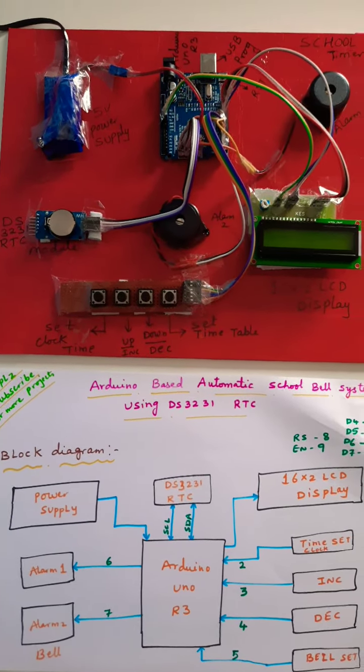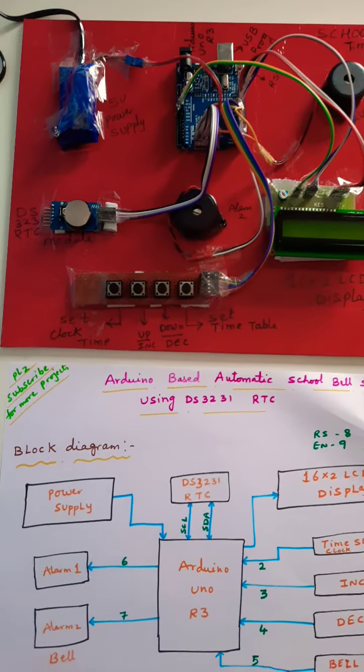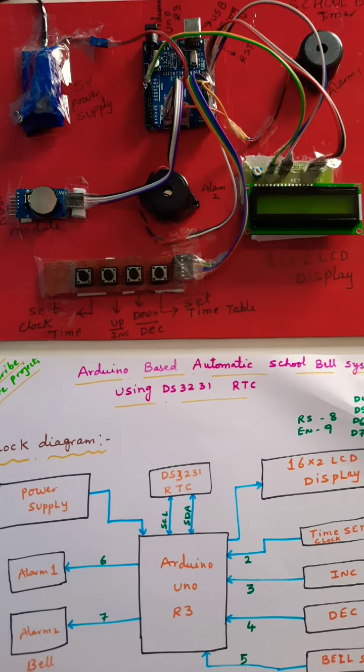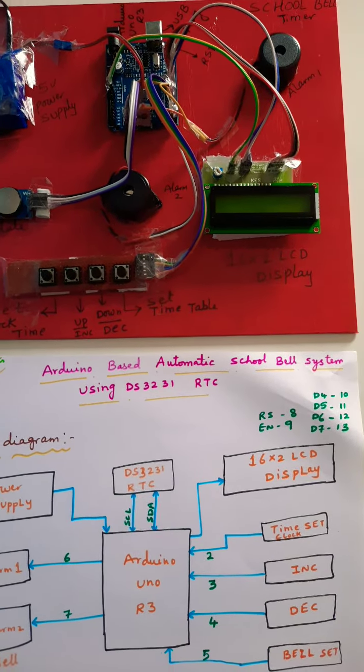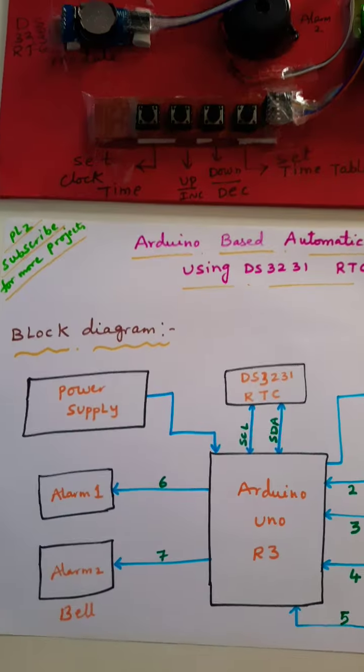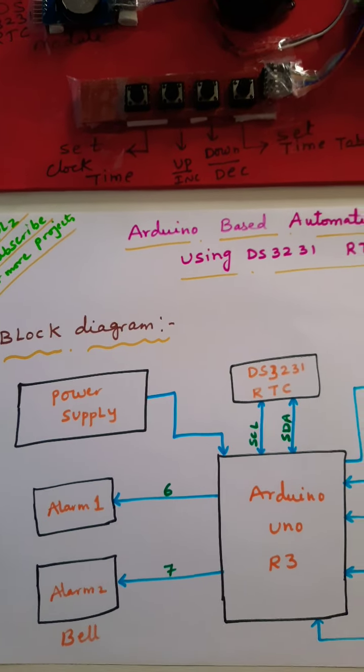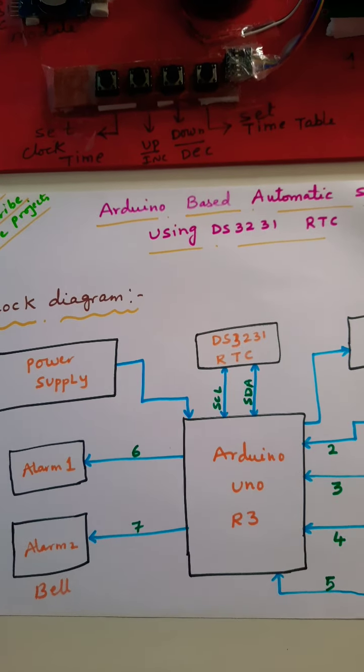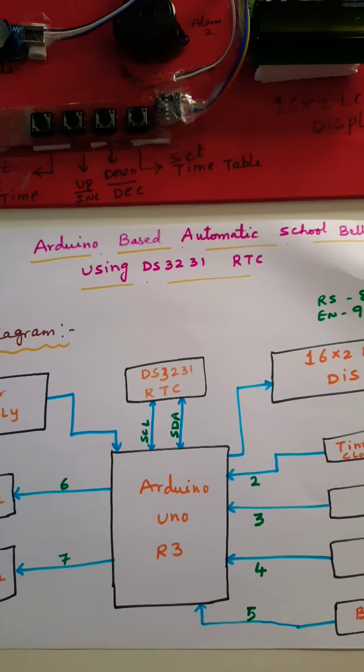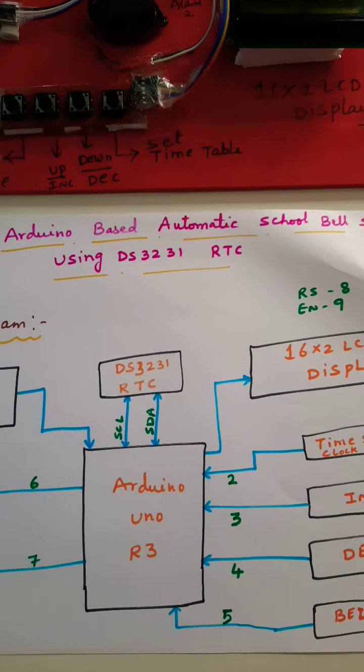Arduino based automatic school bell system using DS3232 RTC with 8 time school bells. So here we are using a block diagram: power supply, alarm 1 and alarm 2, bell, Arduino Uno R3, DS3231 I2C